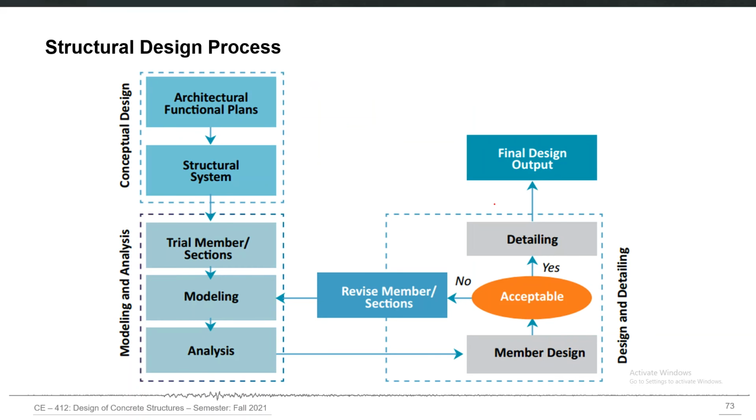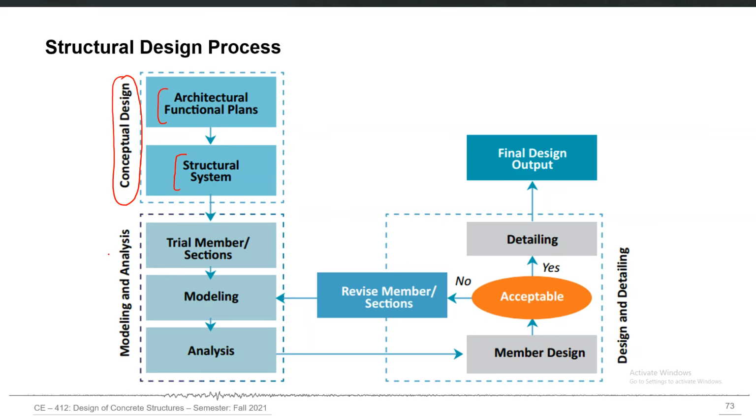The summary of the overall process, whether it is any structural system or anything, the broader summary will be like this: you will have the architectural functional plans and the overall structural system description. This is called the conceptual design. And as I have said earlier, in most cases the architect already does it for you. So you already get the basic architectural plans and shape and form of the building.